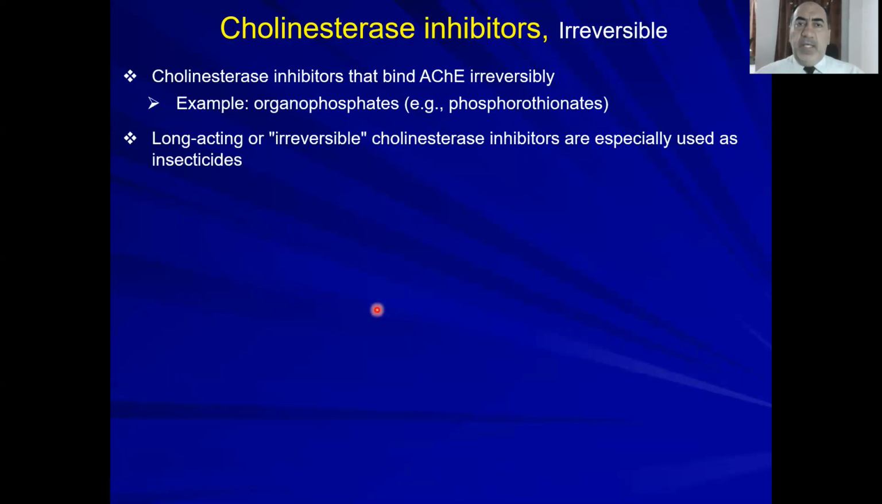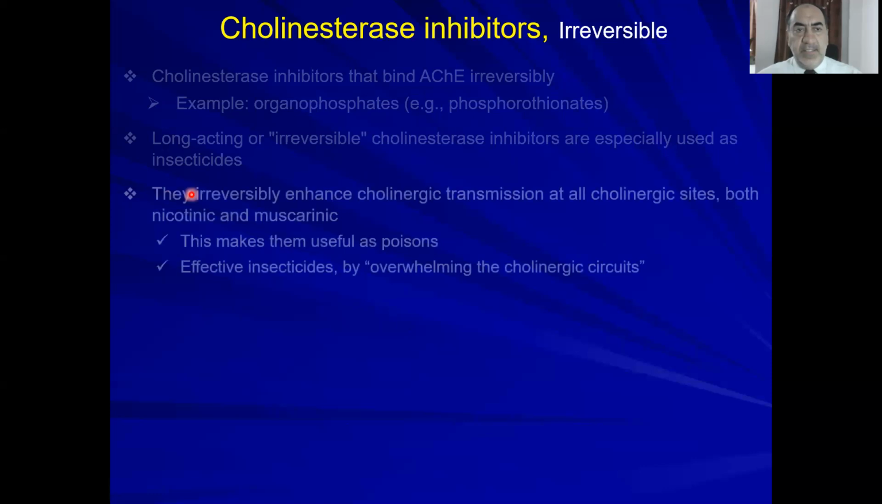Then go to the second class, which are the poisons, the irreversible cholinesterase inhibitors, which bind to the acetylcholinesterase enzyme irreversibly. They bind, but they do not dissociate. The examples include organophosphates. They are also called phosphorothioates. They are long-acting. Okay. They are used as insecticides.